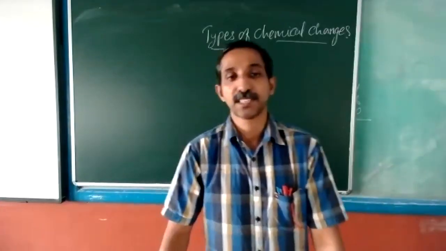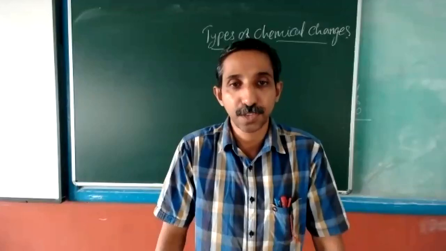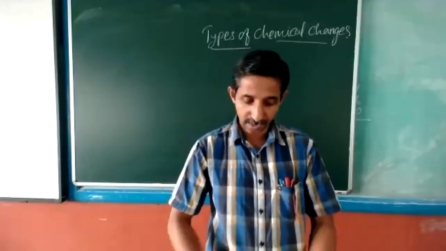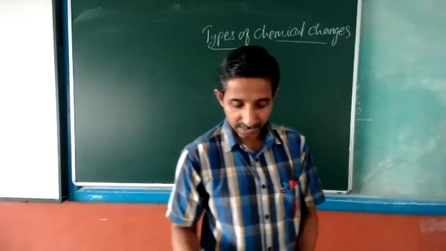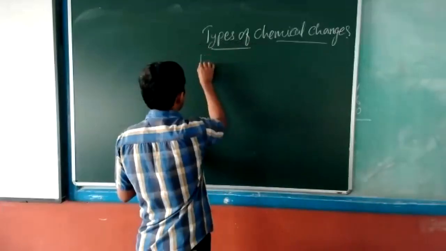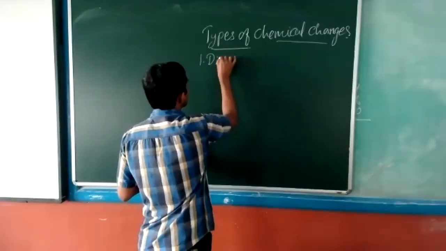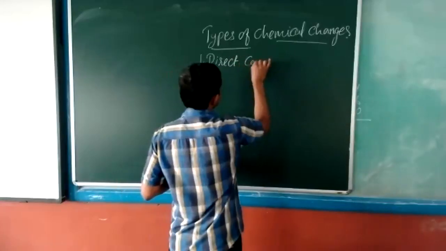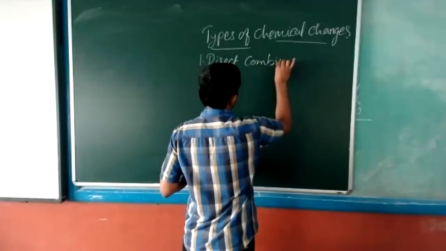There are 4 types, as I have told you, there are 4 types of chemical reactions to be studied in class 9. The first type is the direct combination.